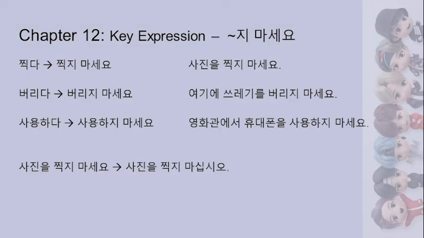So here are some examples for conjugation. As you can see, it doesn't change, just like the 고 있다 form. This doesn't change for irregulars. So it's just verb stem plus 지 마세요. So 찍다, we get 찍지 마세요. Example sentence, 사진을 찍지 마세요, which means please don't take photos.